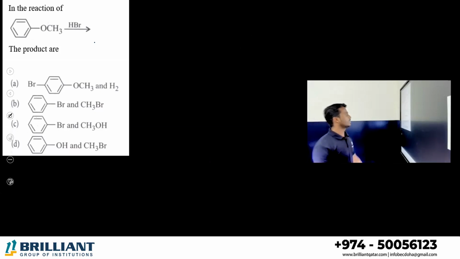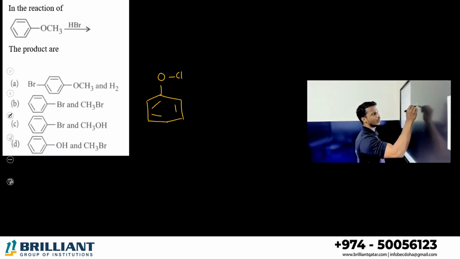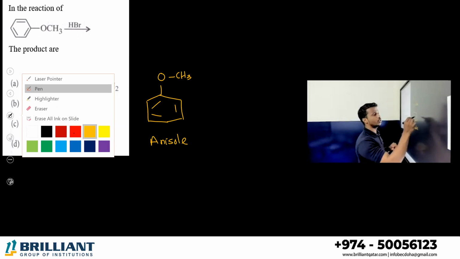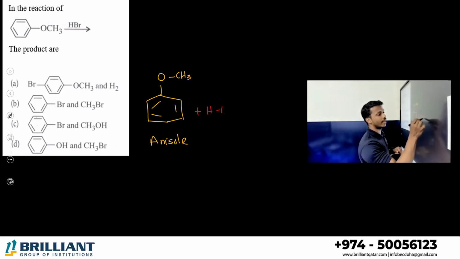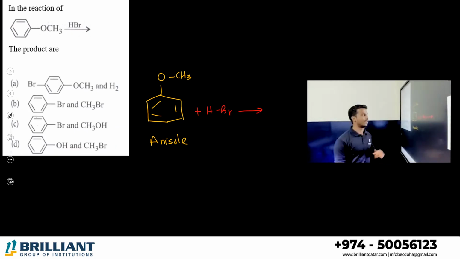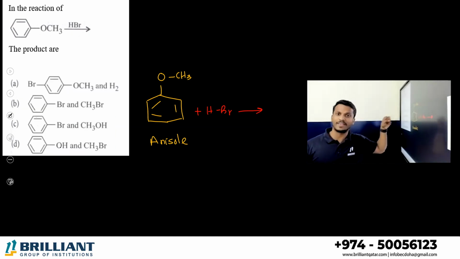Alright. The next one, in the following reaction, I think it's given here a benzene with the OCH3. Benzene with the OCH3 is known as what? Anisole. It is going to be treated with which compound? HBr, right? Here which bond do we need to break? This is an aromatic type ether. Benzene is there, OCH3 is there.